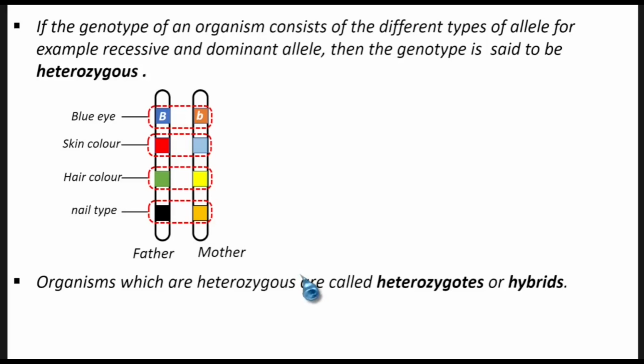That organism, with a different genotype for the same trait, is said to be a hybrid organism. So you shouldn't be scared about this word hybrid. That's what it all means in simple terms. So organisms which are heterozygous are called heterozygotes or hybrids.